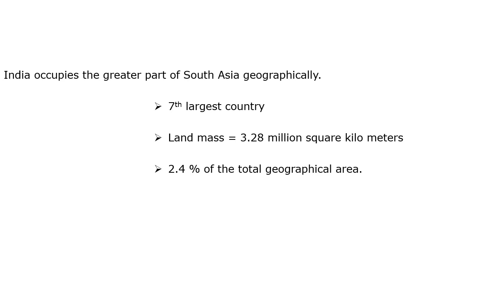When we take the entire landmass of the world, our country India occupies 2.4% of that area.